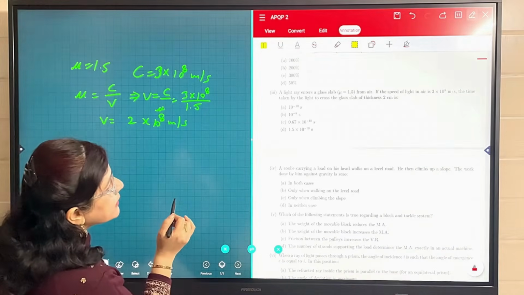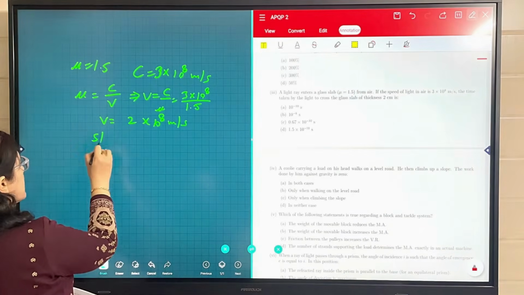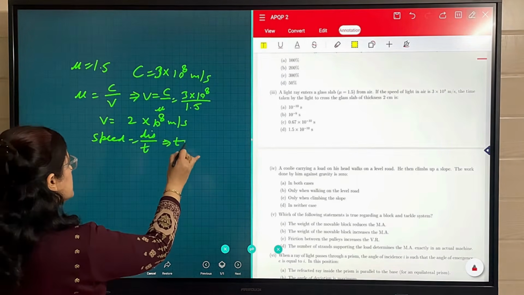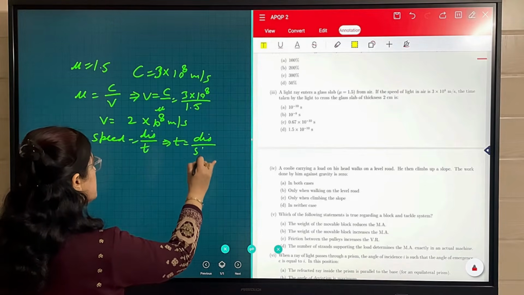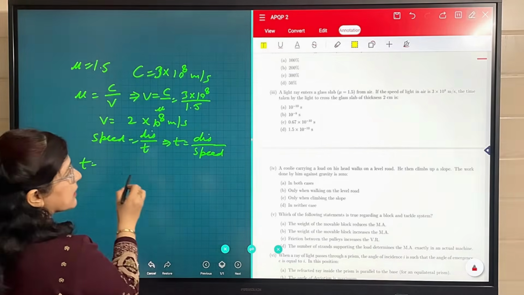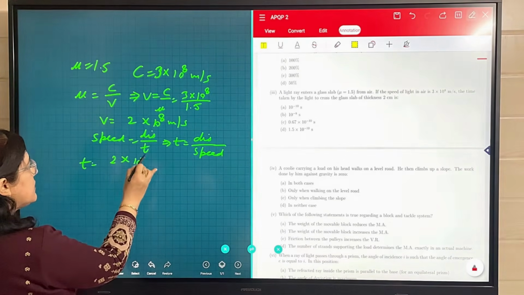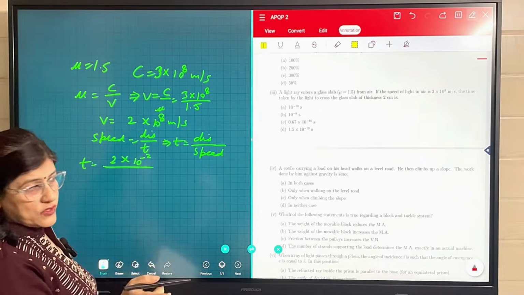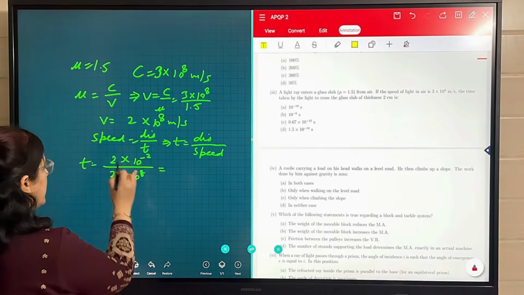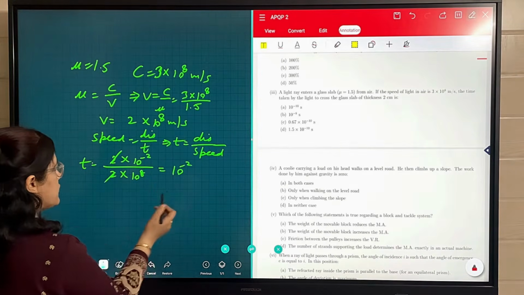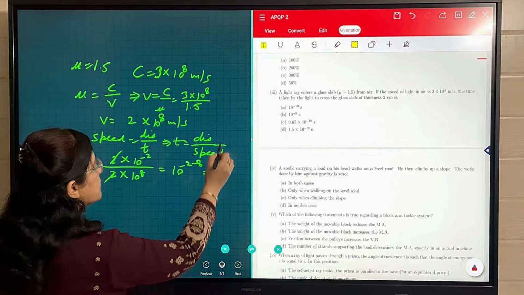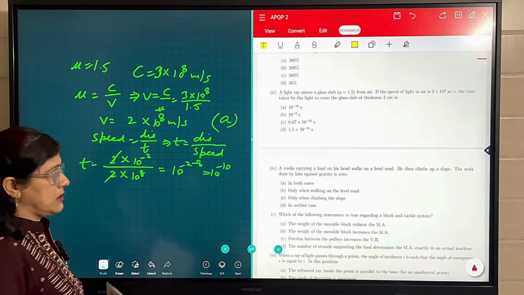But we have to calculate the time taken. Speed is equal to distance upon time, so time is equal to distance upon speed. Here distance means thickness. Thickness is 2 centimeter, which is 10 raised to power minus 2 meter, because we have to convert to SI unit. And the speed we have calculated is 2 into 10 raised to power 8. The 2 will get cancelled. 10 raised to power minus 2 minus 8 will become 10 raised to power minus 10. It means option A is correct.